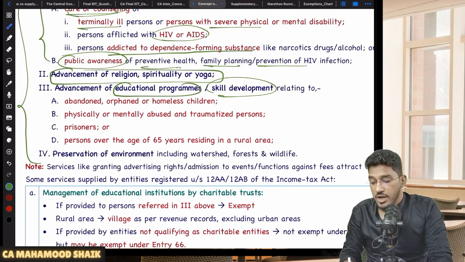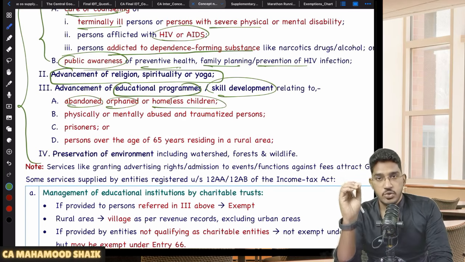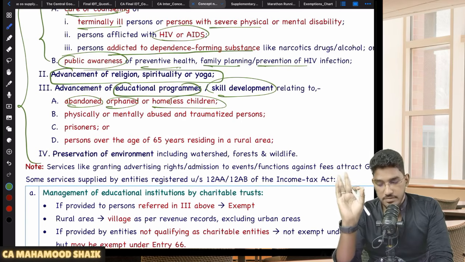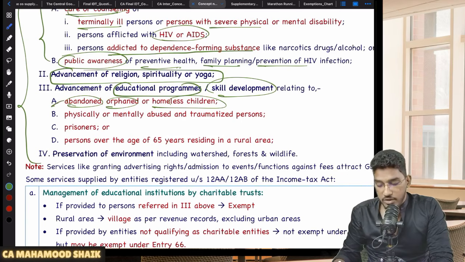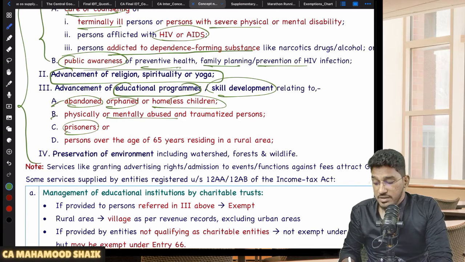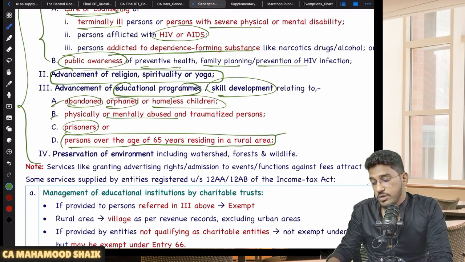Not for everyone. Only for abandoned, orphaned, or homeless children. That means the recipient, whoever is receiving that education or skill development services, must be abandoned, orphaned, or homeless children, and physically or mentally abused and traumatized persons, prisoners, persons over the age of 65 years residing in the rural areas. This is one such point important for MCQs, favorite area for the examiner.